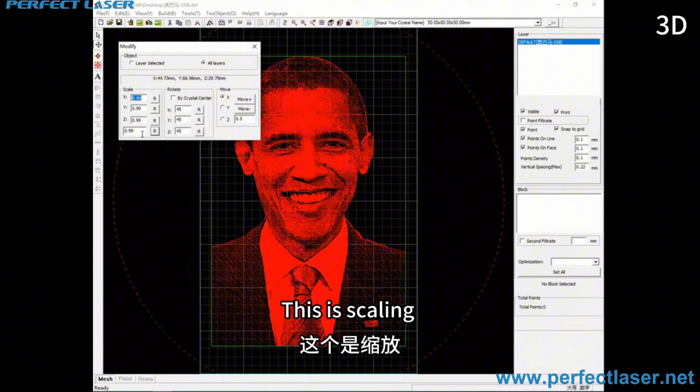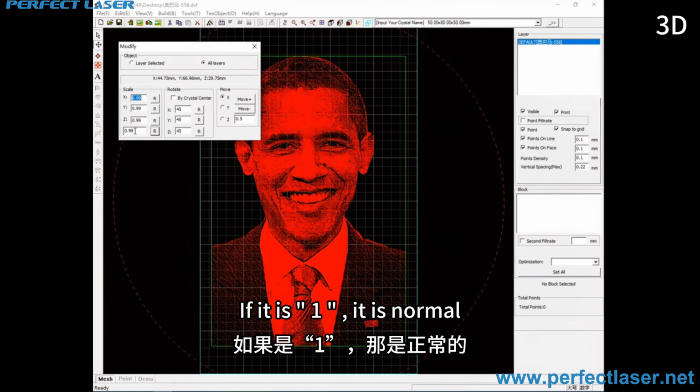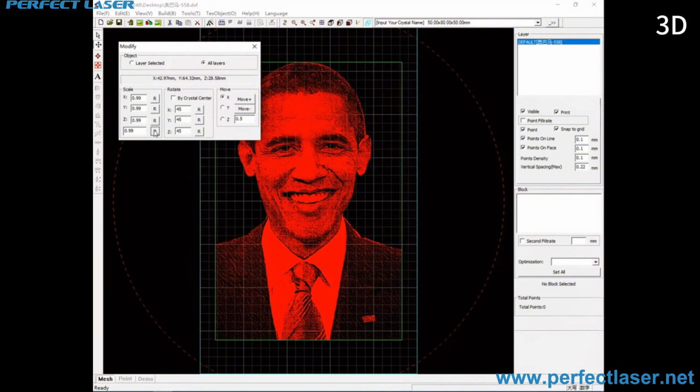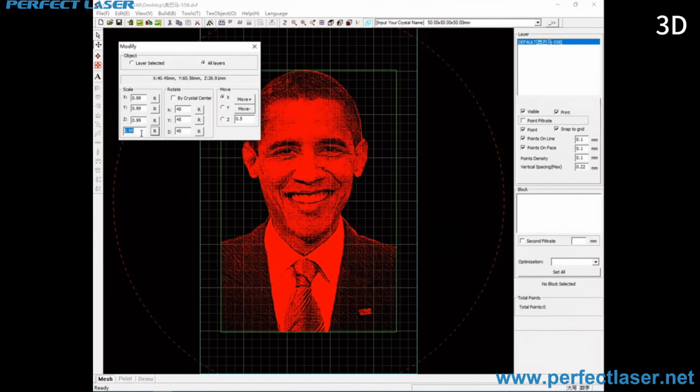This is scaling. If it is 1, it is normal. If it is 0.99, you click one time, it will shrink by 0.01. If you want to enlarge, it is 1.01.